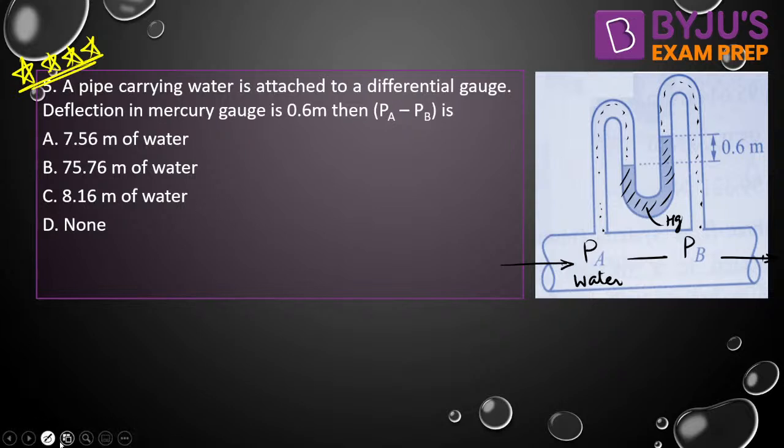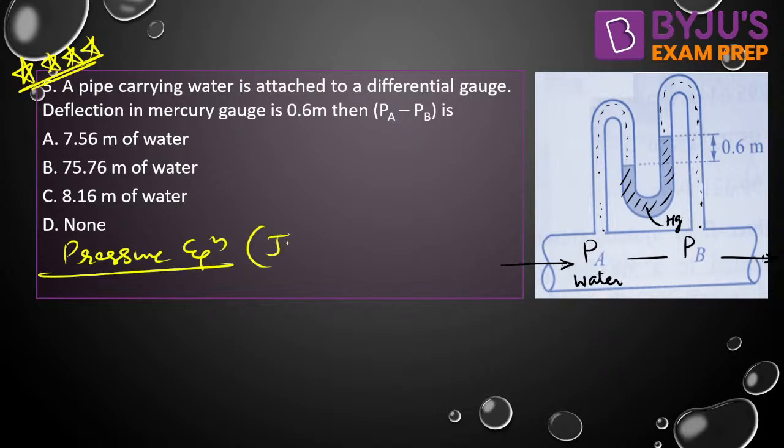Now, how to write the pressure equation? Are you able to write? Let me use the jumping method. We will start from point A and we will reach point B. Our origin is point A and the destination is point B, and we will jump from one point to another in such a way that the points have the same pressure according to the condition of Pascal law. So the pressure at point A is PA that we have assumed. We are moving in upward direction. We cannot directly jump from A to B because the fluid is flowing.